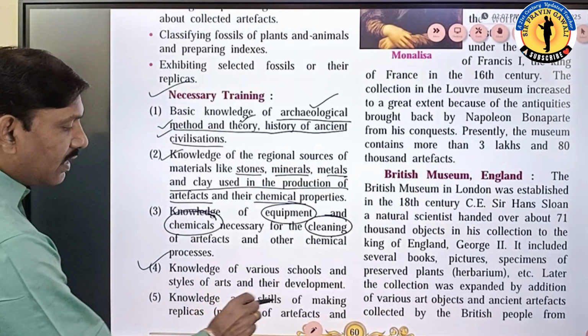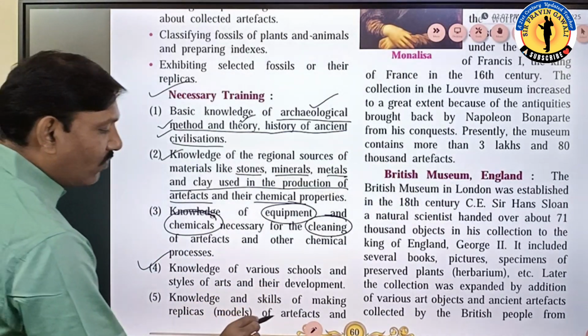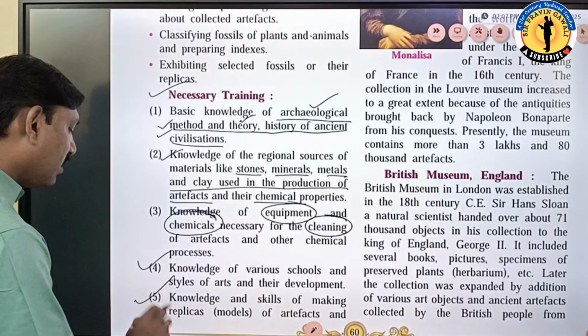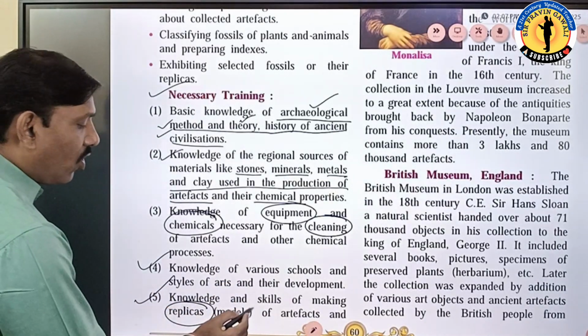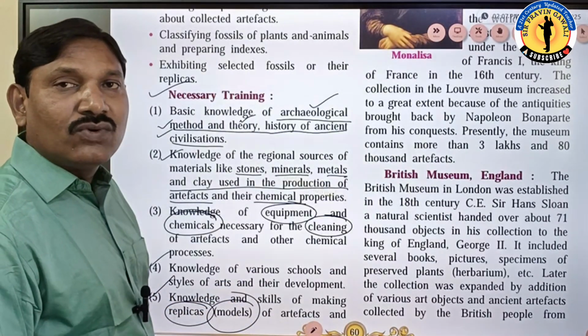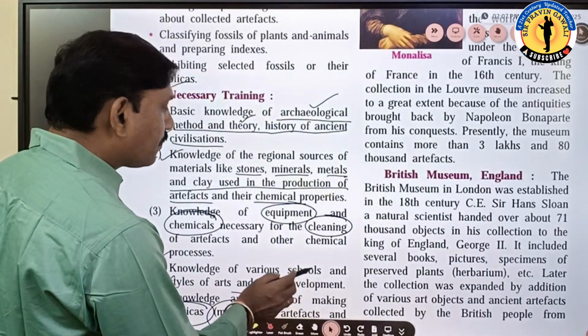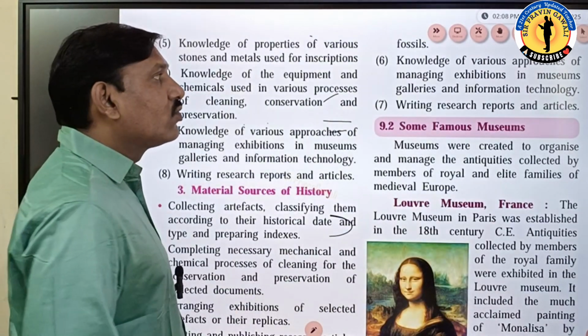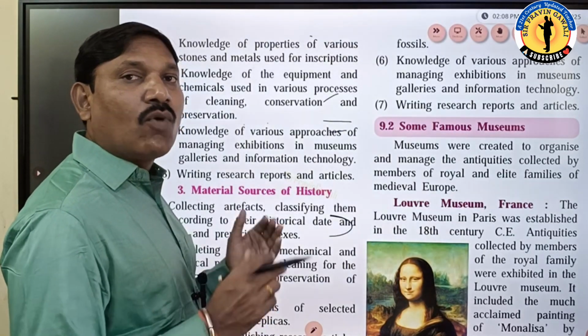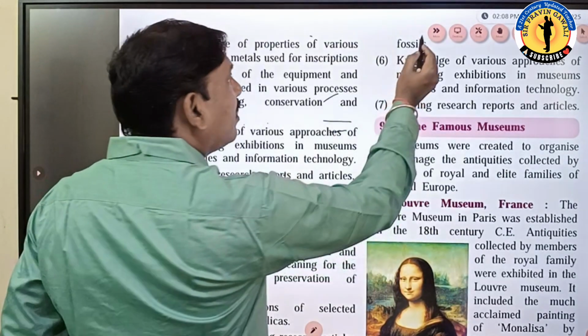Now, knowledge and skills of making replicas of artifacts. So we should have the knowledge of how to make the replicas or models, and what material should be used to make the replicas or models. Understood? Now see, students, just now I have told you he should have the knowledge of making models of the artifacts as well as the fossils.